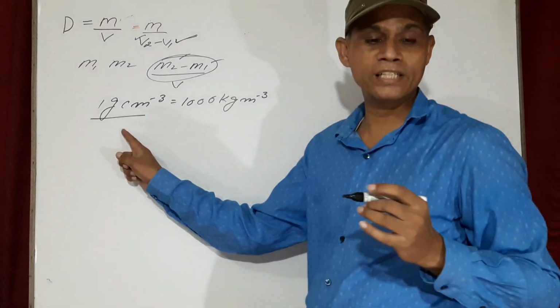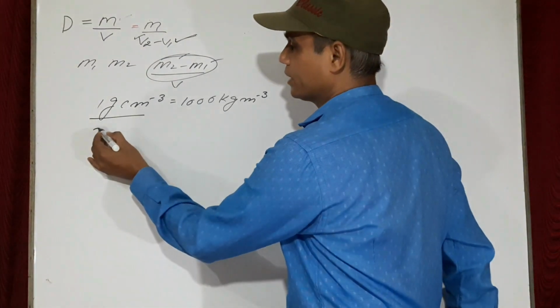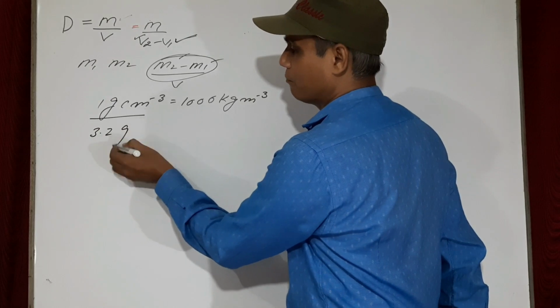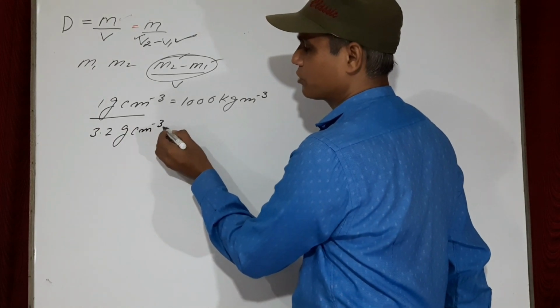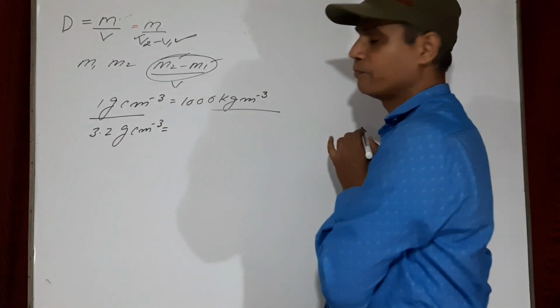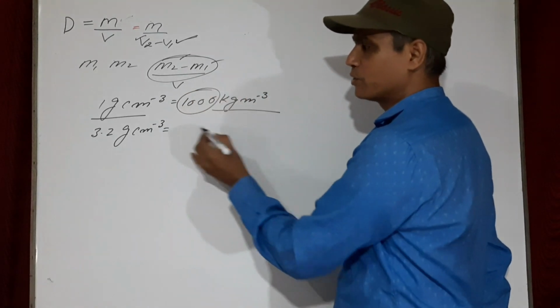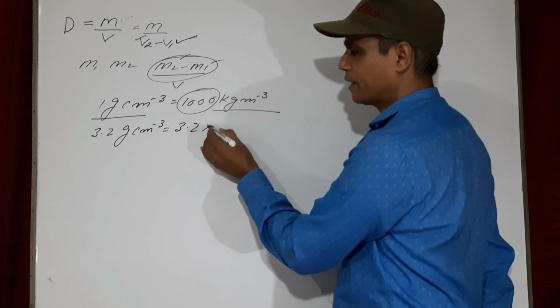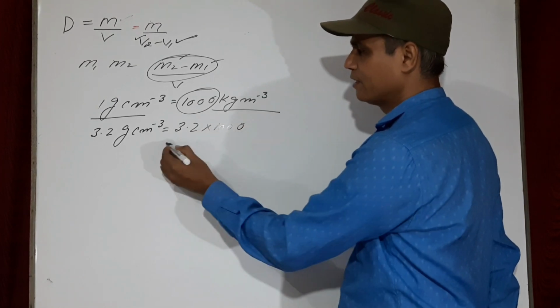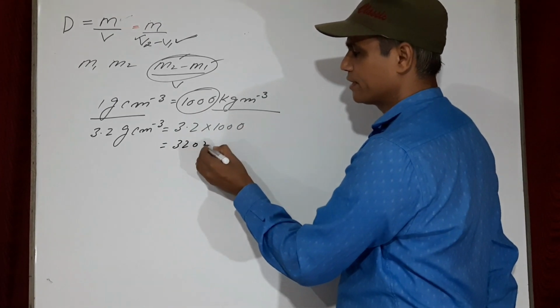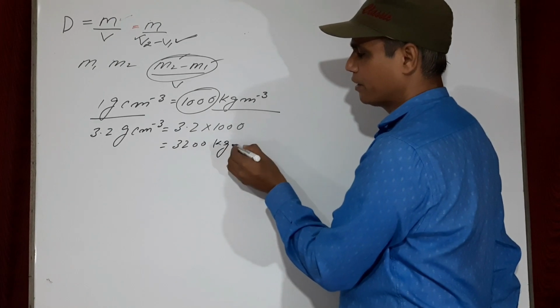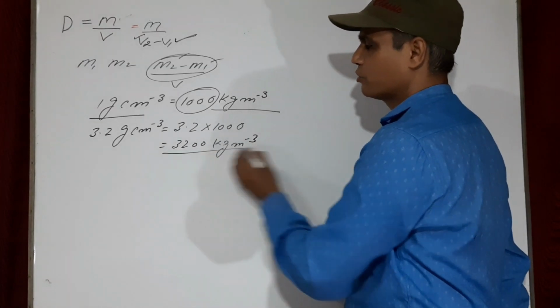We are given 3.2 gram per centimeter cube. If you just want to convert it into kilogram per meter cube, what you will do? You just multiply it by 1000. So 3.2 multiplied by 1000, you will be having 3200 kilogram per meter cube. So this is your answer.